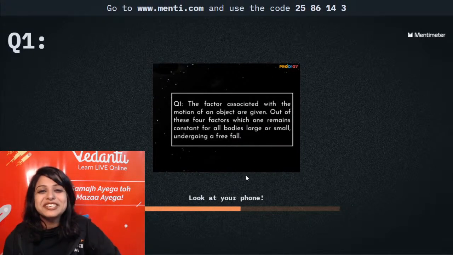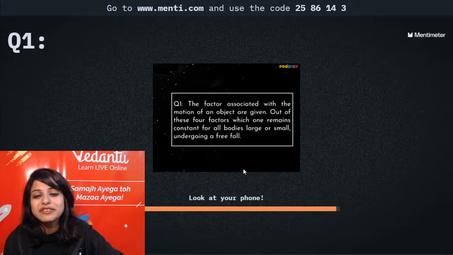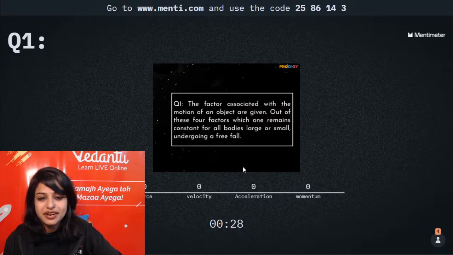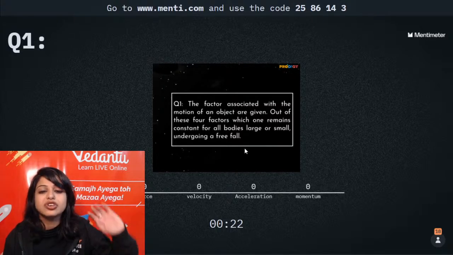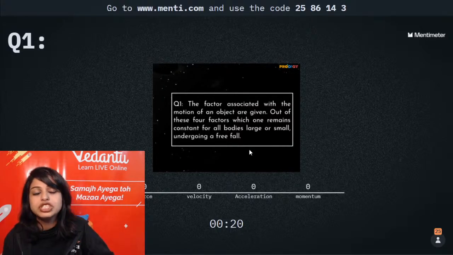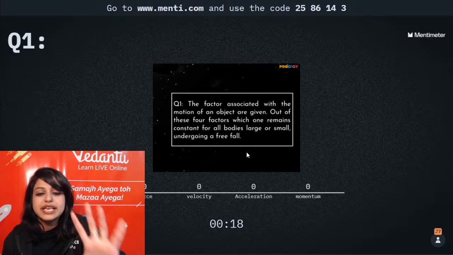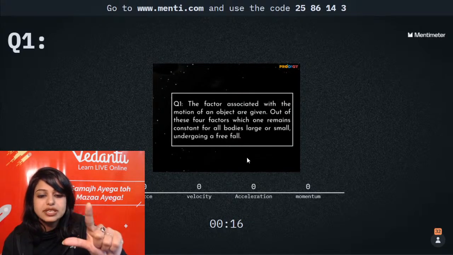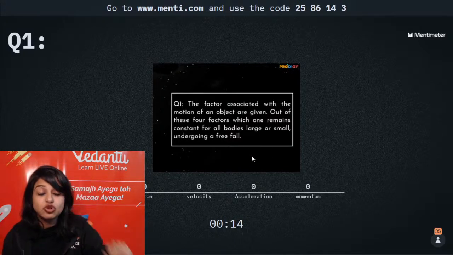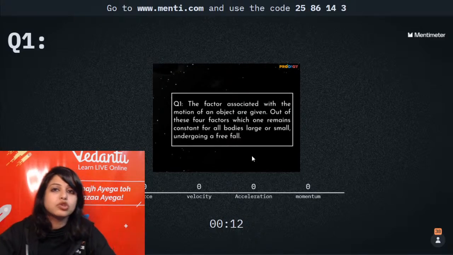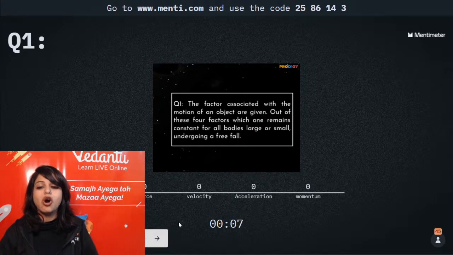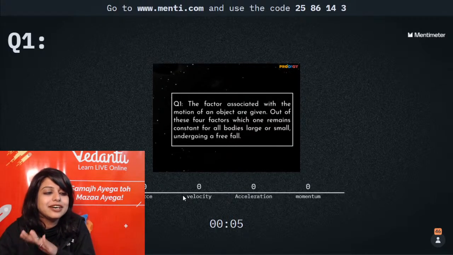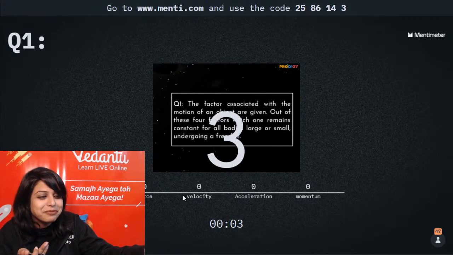Okay. First question. The factors associated with the motion of an object are given, right? Out of these 4 factors, which one remains constant for all bodies, large or small, undergoing free fall? Which of these things will remain the same? Force, velocity, acceleration, momentum. Super cool question, people. Read the question once more. Only then answer. Force, velocity, acceleration or momentum. Quickly tell me the answer.